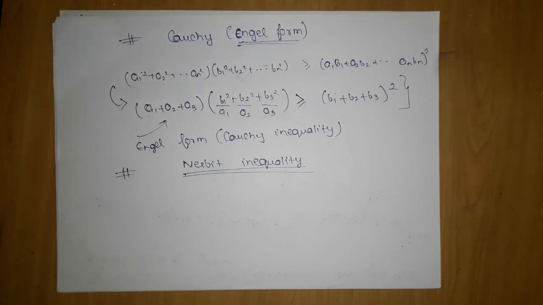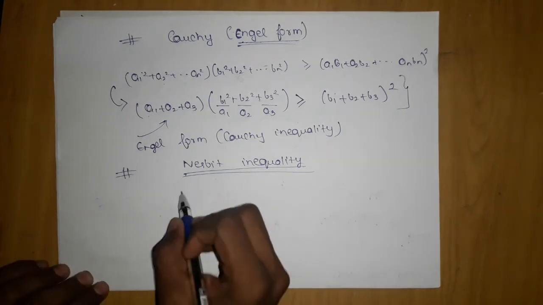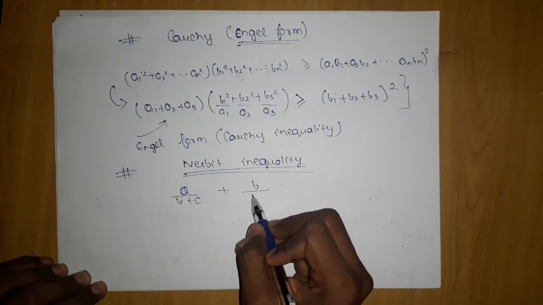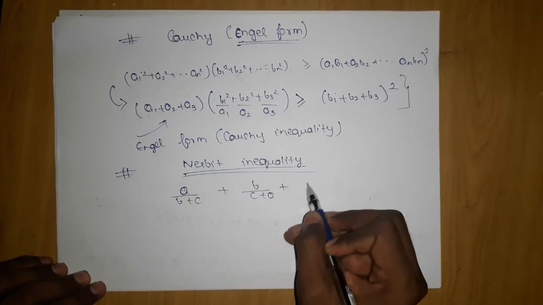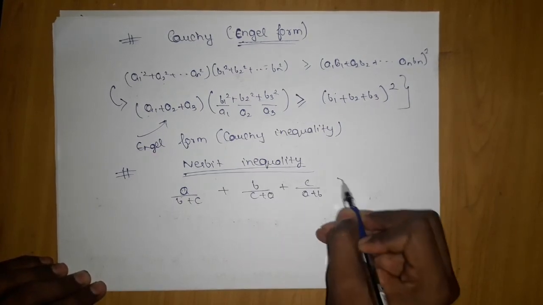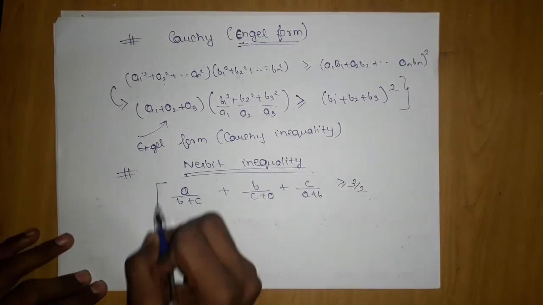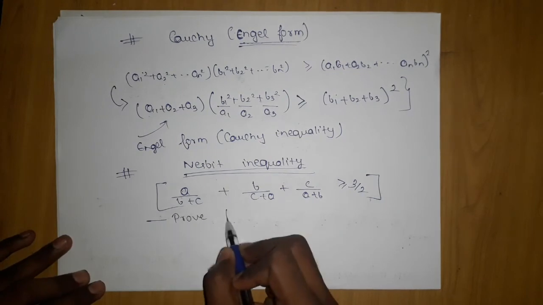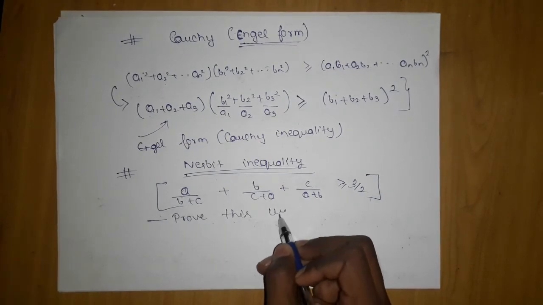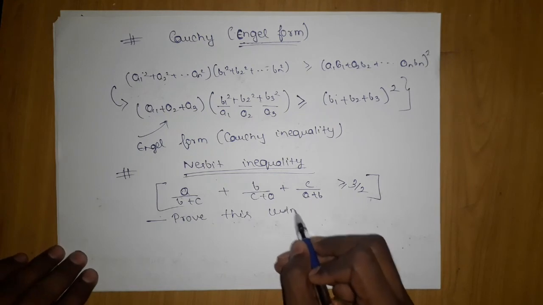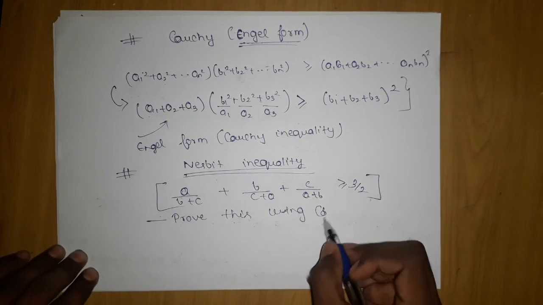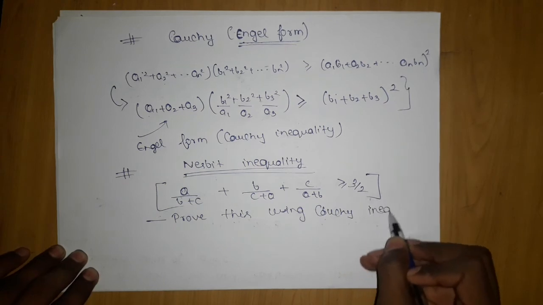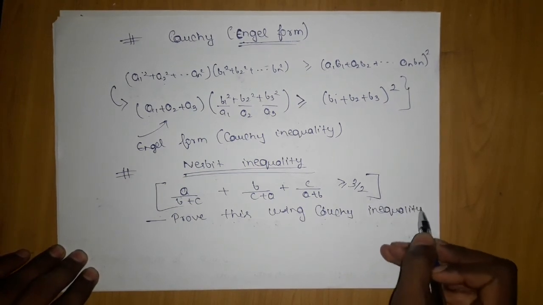So what does Nesbitt inequality say? a upon b plus c, plus b upon c plus a, plus c upon a plus b is greater than equal to 3 by 2. This is what Nesbitt inequality proves. You can prove this using Cauchy inequality, whatever. How? See this.